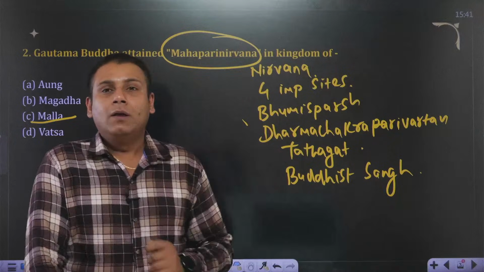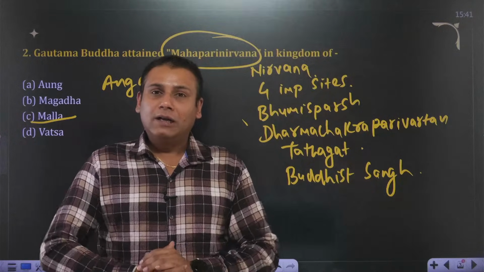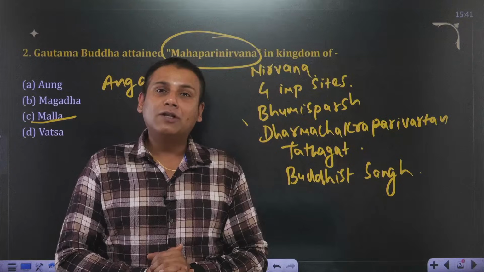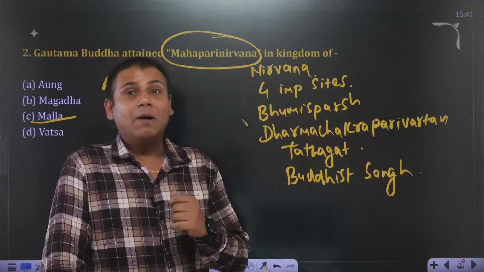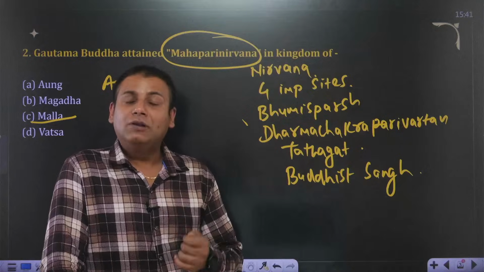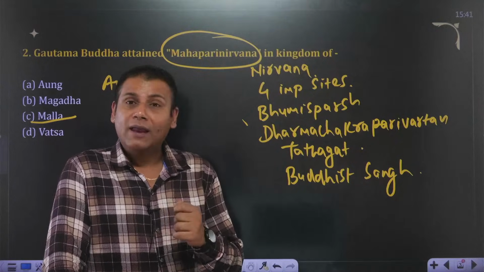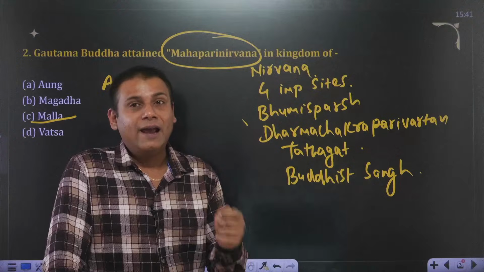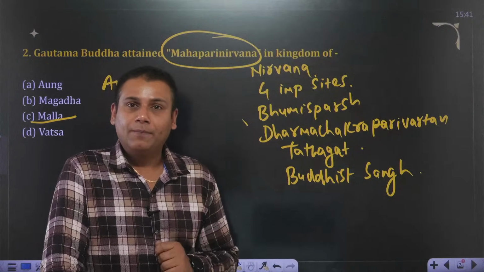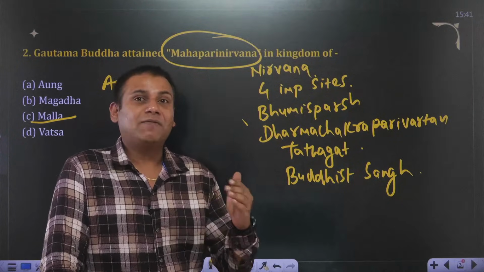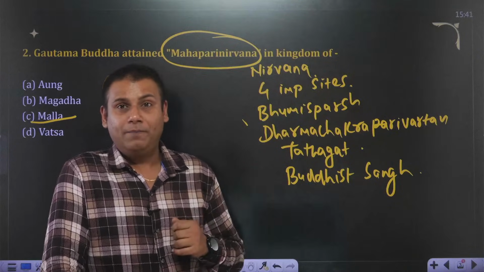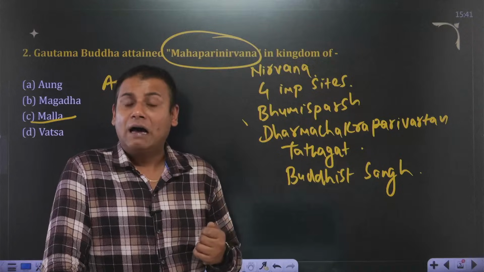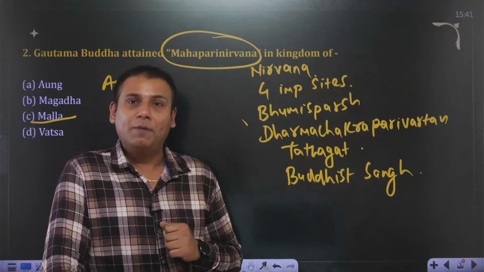Okay, Buddha's original name was Siddharth. He was born at a place called Lumbini in Nepal. His father's name was Shuddhodhan. His mother's name was Mahamaya. The birth of Buddha is celebrated as Buddha Purnima in India and as Vesaka in Southeast Asian countries. Immediately after his birth, specifically 7 days after his birth, his mother Mahamaya passed away. And he was raised by his aunt, whose name was Prajapati Gautami.